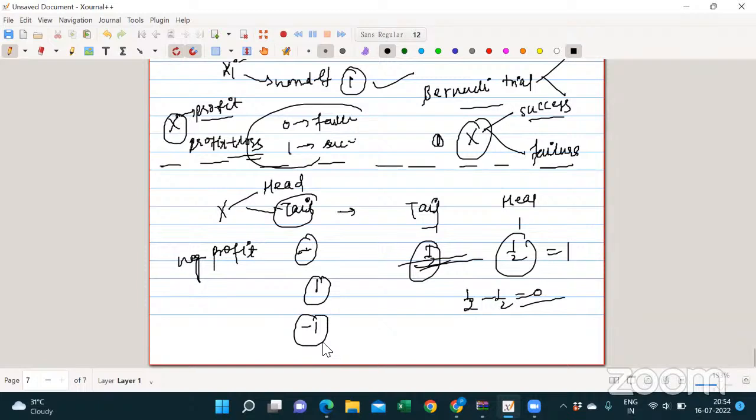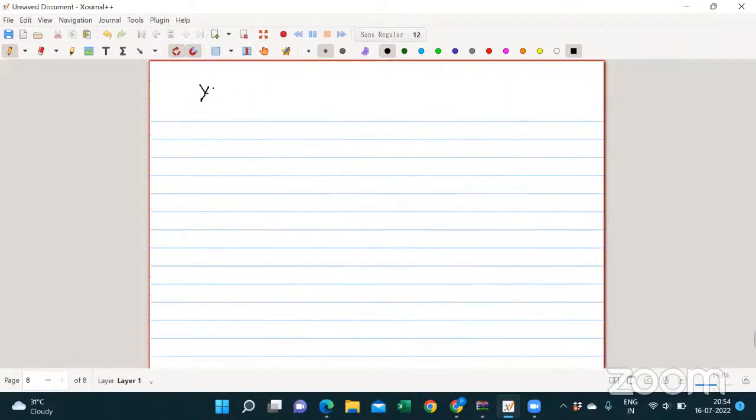Or you can take minus 10,000 for failure and plus 2,500 directly for the profit and loss as random variables. Directly we can take 2,500 for the profit and minus 10,000 for the defective piece. The probability for the profit is 9 by 10, and for defective pieces it is 1 by 10.